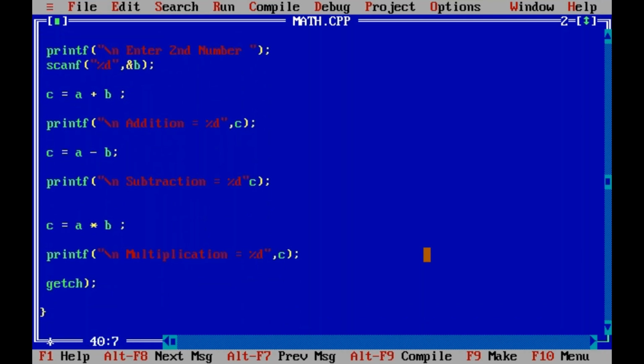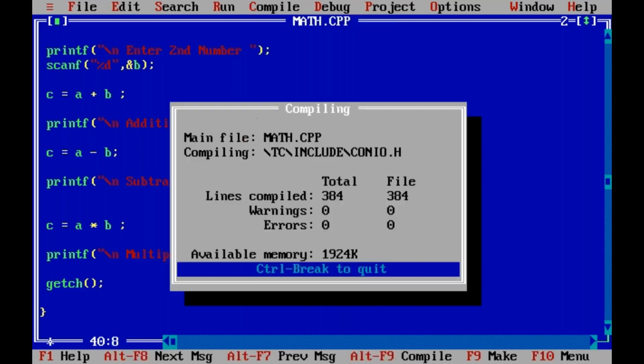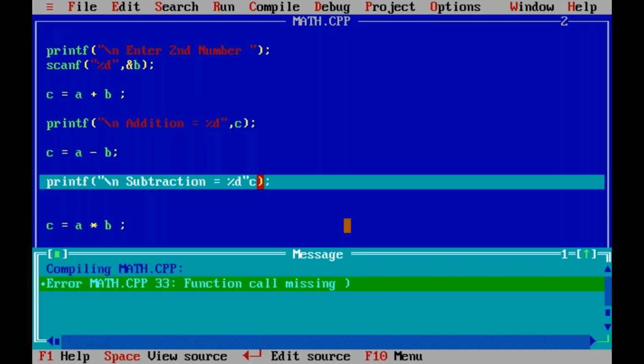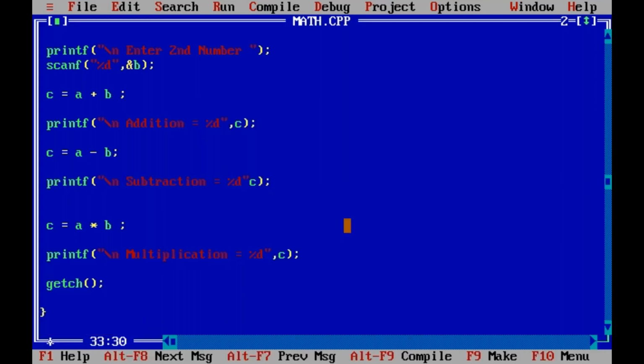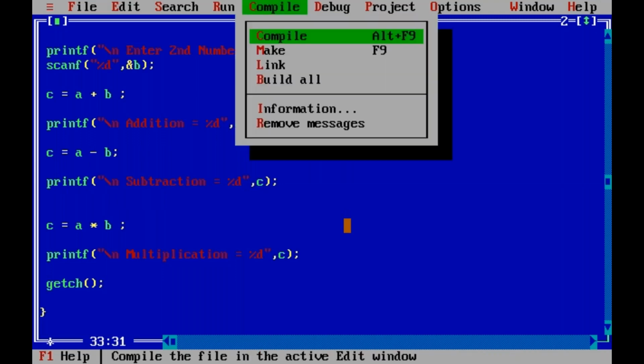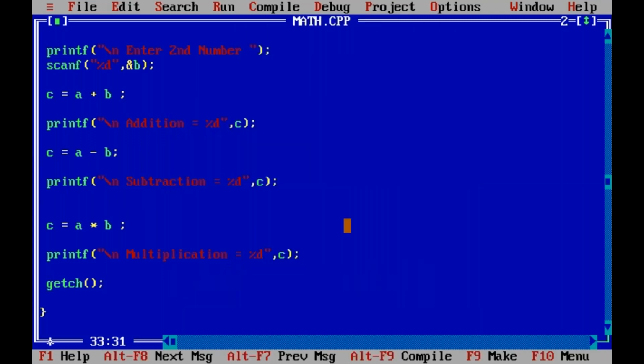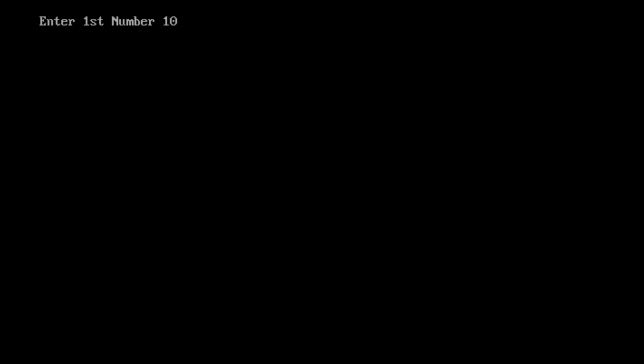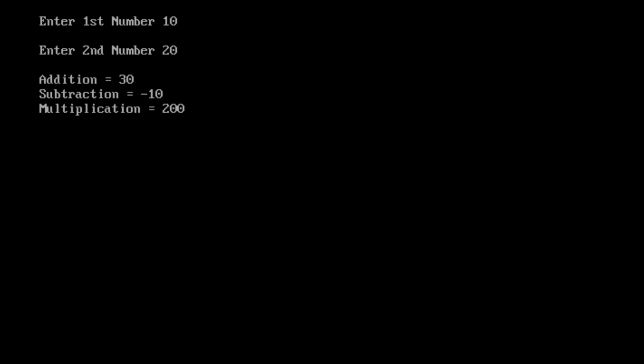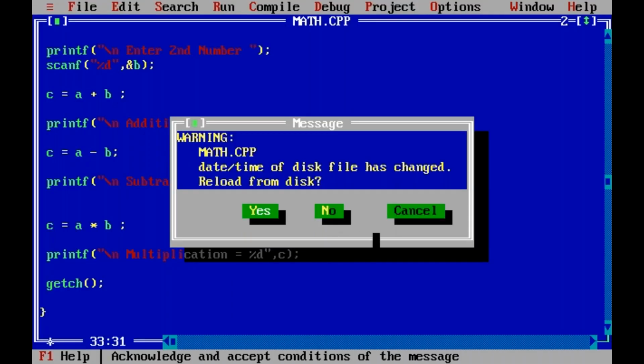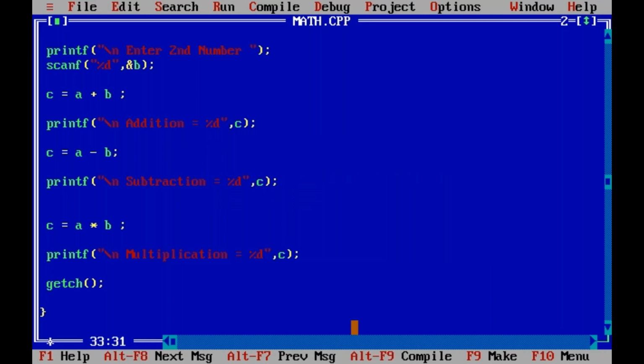Okay. Yes, getch. This is okay. Yes, compile. Still one more error. Enter key, yes, this statement is an error. Yes, comma missing here. Yes, compile. Yes, success. Now run it. That's it. 10, yes, 20. Yes, addition, subtraction.